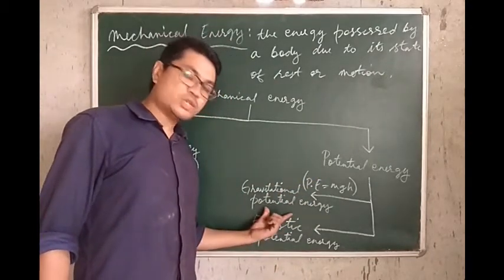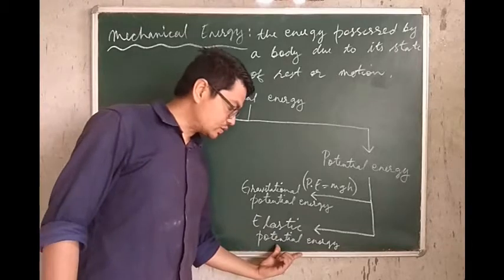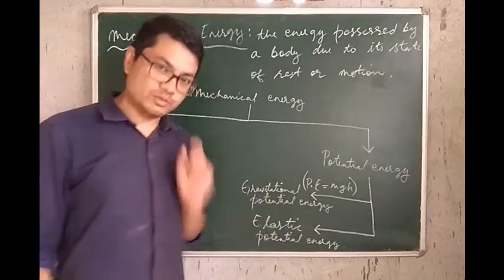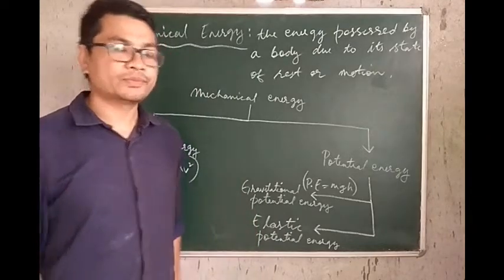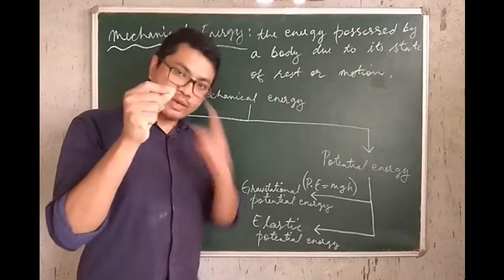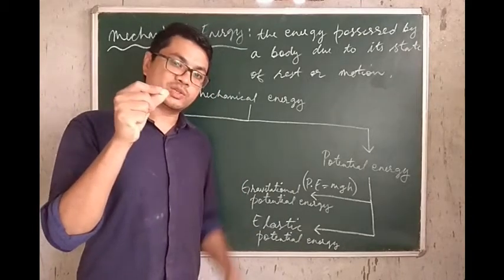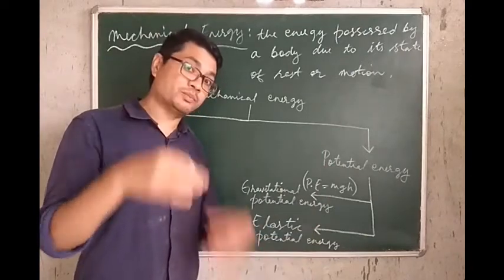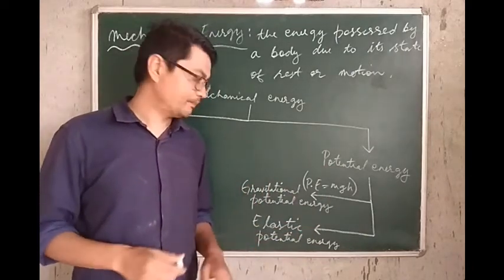One is called gravitational potential energy and the other is called elastic potential energy. Now, what is gravitational potential energy? Listen to me carefully. Both are energies possessed by bodies at rest, of course.